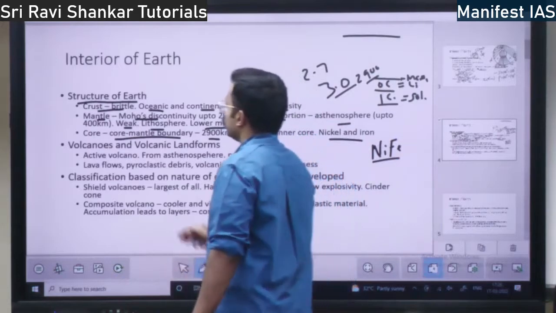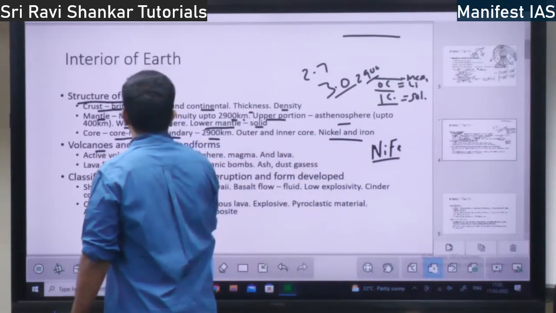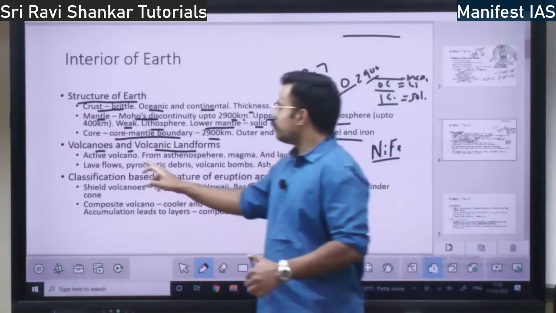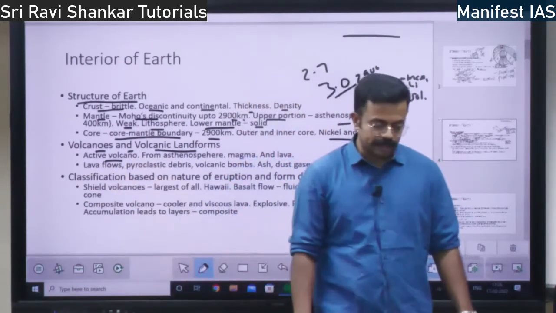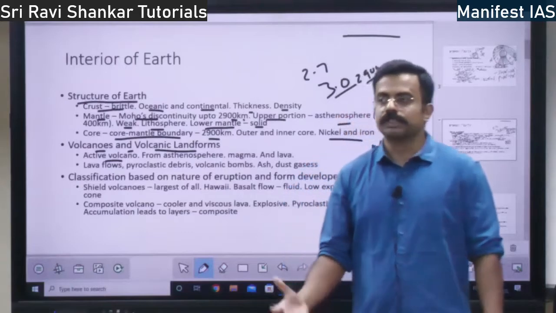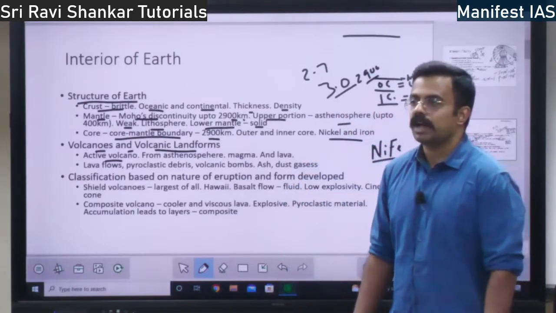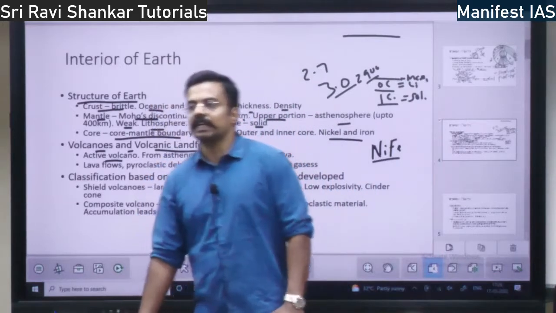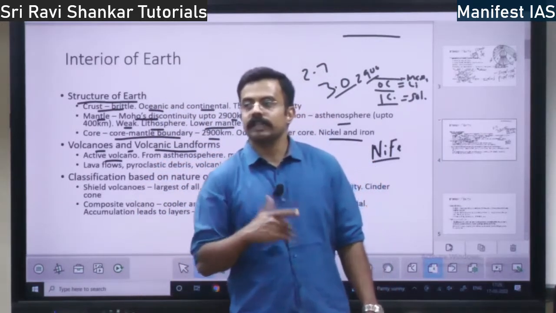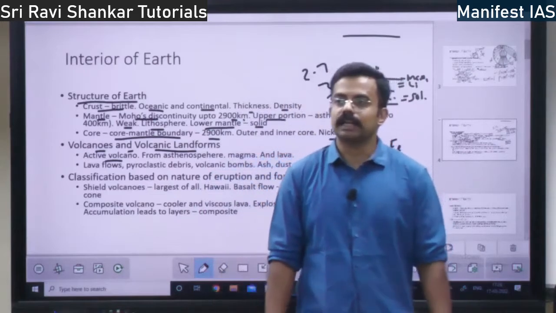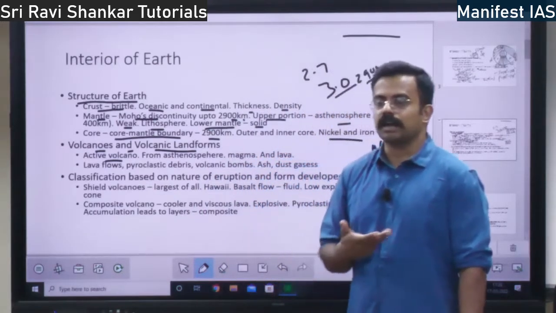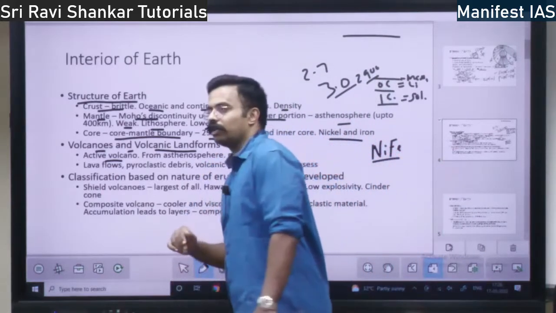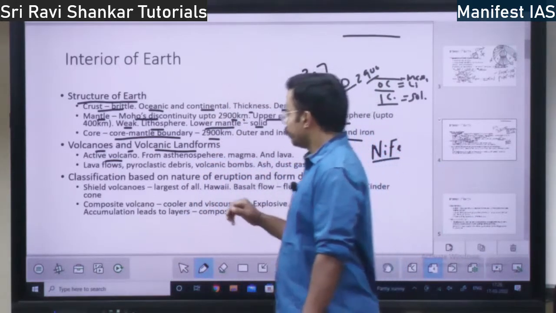Next you have volcanoes. Let us discuss volcanoes and volcanic landforms. So you have active volcanoes. What are active volcanoes? Volcanoes which have erupted in recent times are called active volcanoes. Does India have any active volcano? You have Barren Island. Barren Island erupted in the last century, right? Barren Island is the only active volcano in India, right?